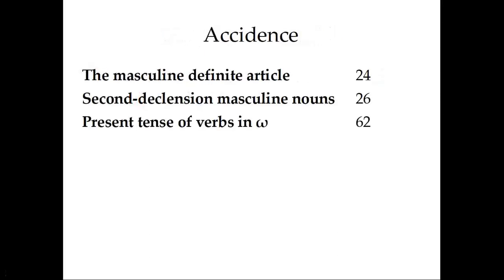For the forms of the nouns and the verbs that we have looked at today, you can look at page 24, page 26, and page 62: the masculine definite article, second declension masculine nouns, and the present tense of verbs in omega, the plural endings.